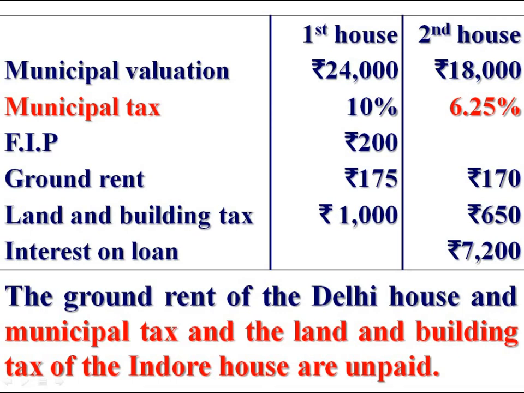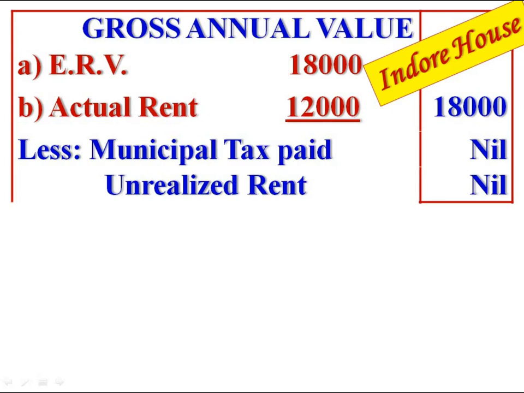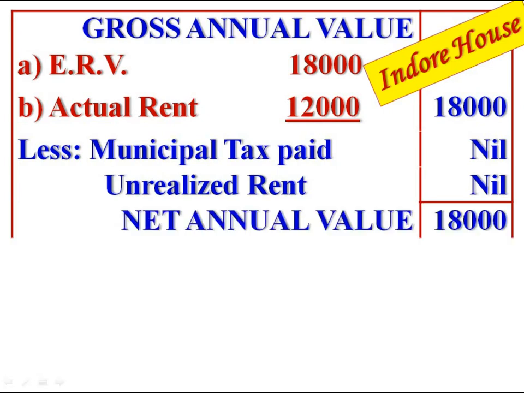Therefore, it is not available as deduction. If the municipal tax is unpaid, no deduction is allowed. Therefore, municipal tax paid nil. For this house, there is no unrealized rent. We get rupees 18,000. It is the net annual value.